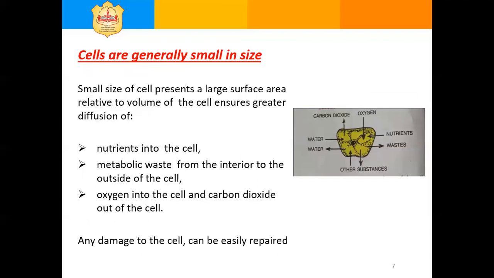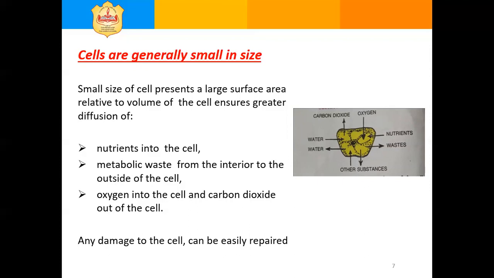Cells are generally small in size. The small size provides large surface area. It ensures the diffusion of nutrients into the cell, nitrogenous waste from inside to outside the cell, respiratory gases, that is oxygen, into the cell, and carbon dioxide out of the cell. It also helps any damage to the cells to be easily repaired.